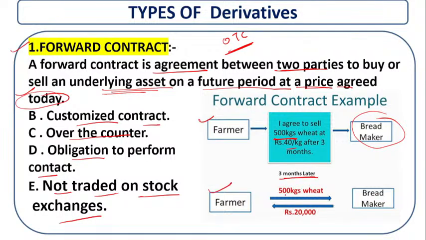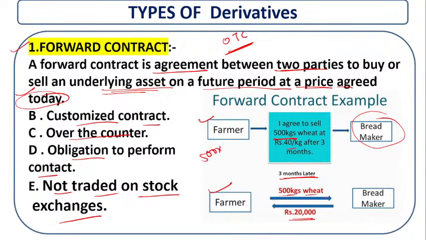The farmer gives 500 kgs of wheat to the manufacturer, and the manufacturer gives 20,000 rupees. So this is a forward contract.